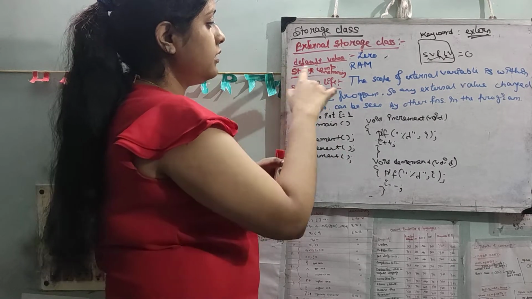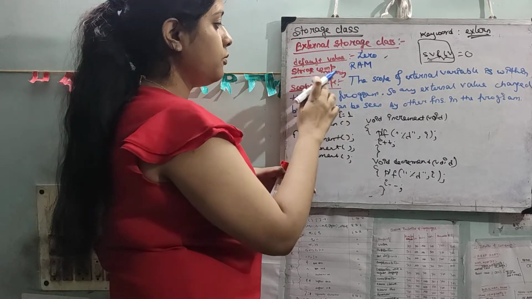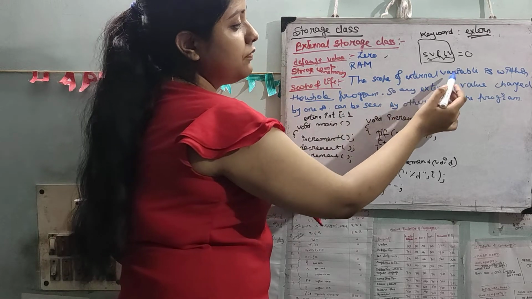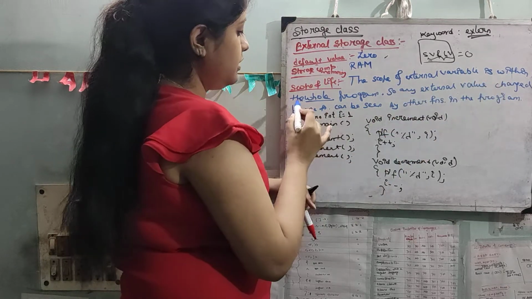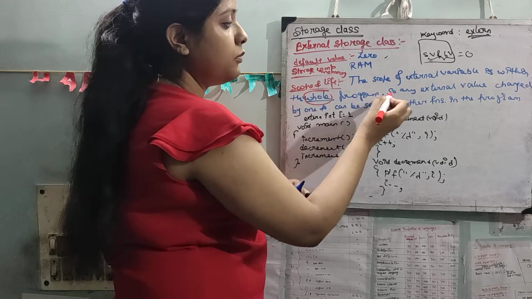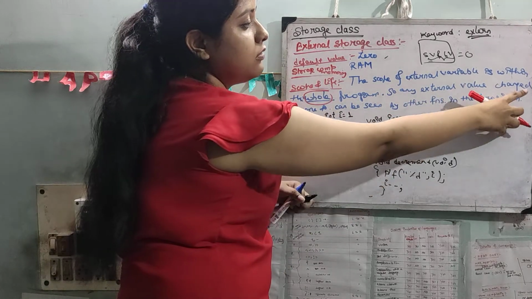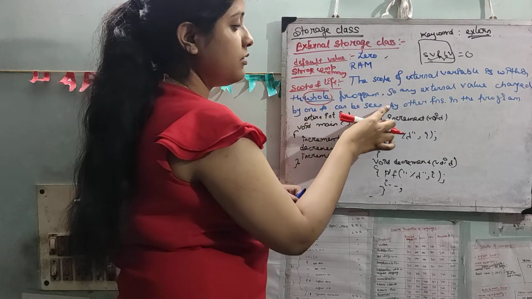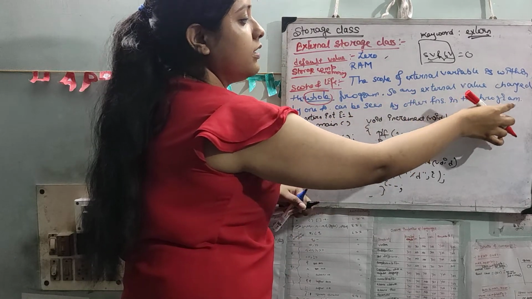The storage is computer memory, RAM. The scope of an external variable is within the whole program, so any external value changed by one function can be seen by other functions in the program.